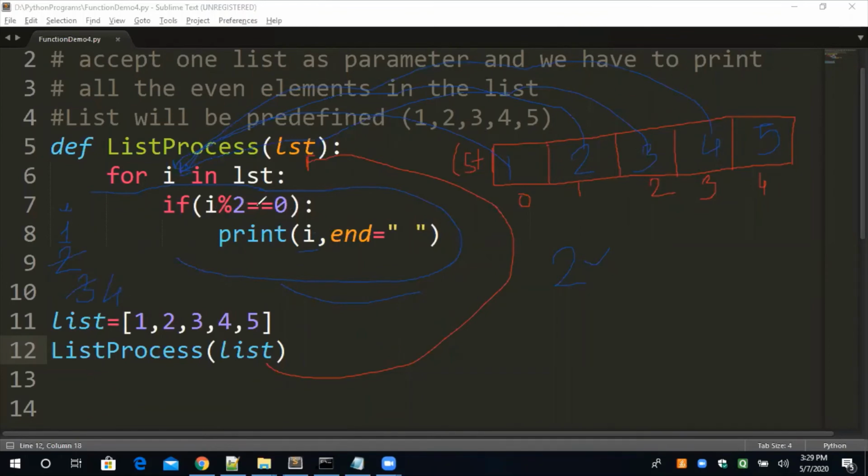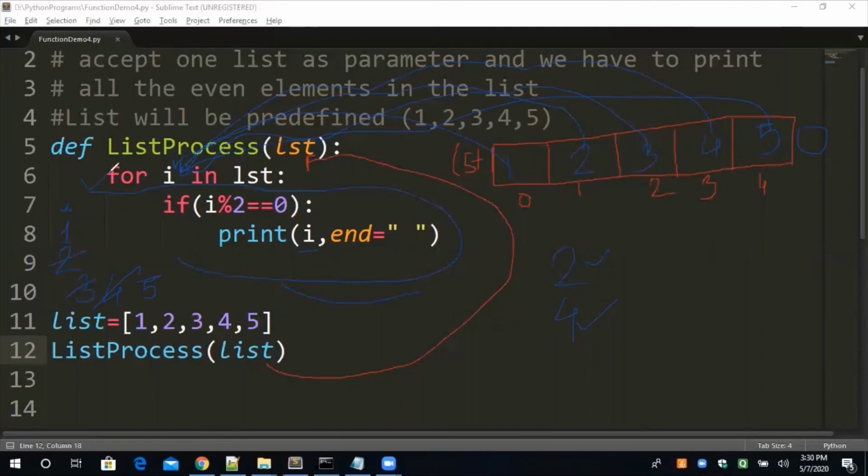So 4 modulus 2 is equal to 0? Yes. So the element 4 will be printed. Understand? Now after that, the fifth will be transferred in I. So the value of the I will be 5. 5 modulus 2 is equal to 0? No, the condition is absolutely false. So this statement will not execute. Now after that, there is no element in the list. So automatically this loop will be stopped.